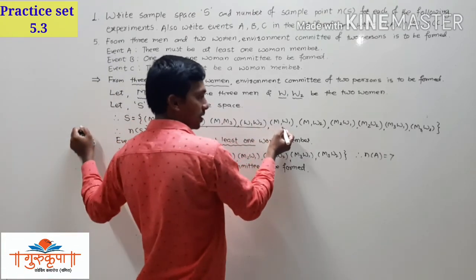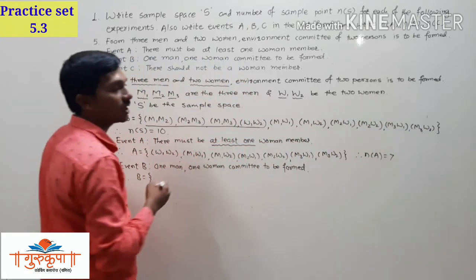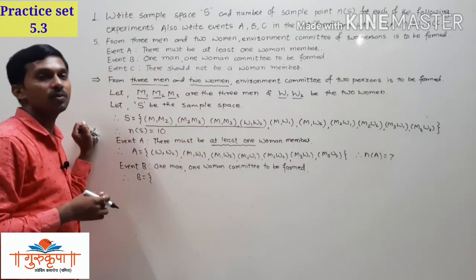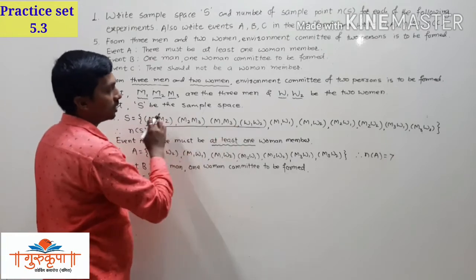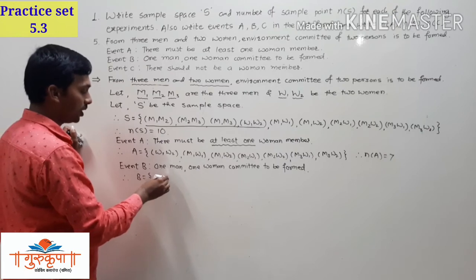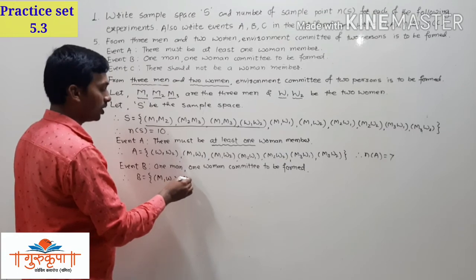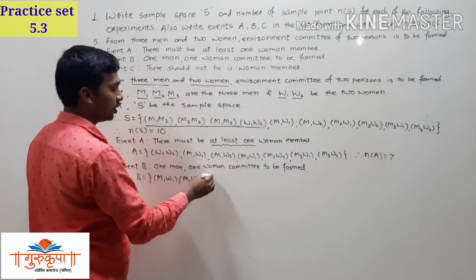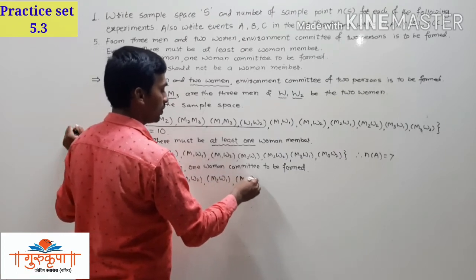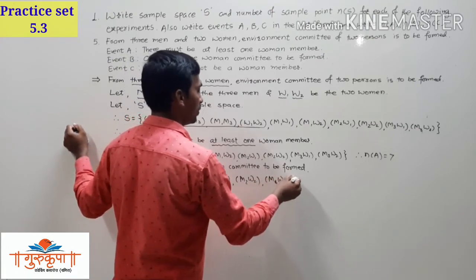So we can write 1, 2, 3, 4, 5 and 6. All the committees we can write here because all these 6 committees include 1 man and 1 woman. Just we cannot write these 4 elements there. Remaining 6 elements we can write here. The first element is M1W1, then M1W2, then M2W1, then M2W2, then M3W1 and then M3W2.